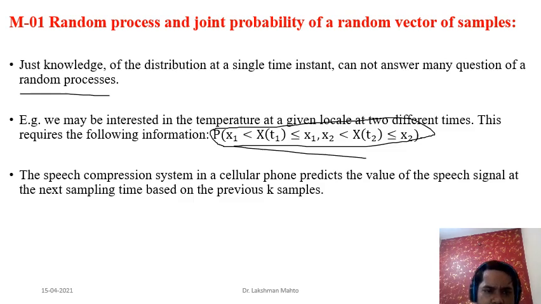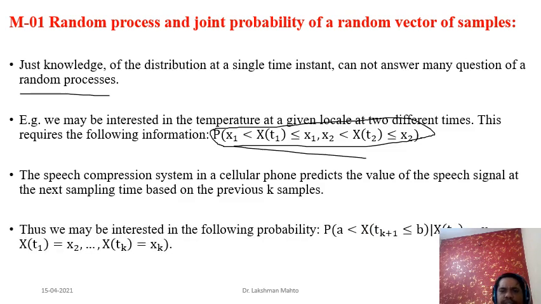Then take another example. In a speech compression system in a cellular phone that predicts the value of a speech signal at the next sampling time based on the previous k samples, we may be interested in this conditional probability. Suppose we ask: what is the probability that our speech signal at time tk plus 1 is between a and b?